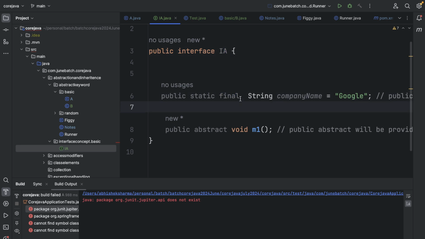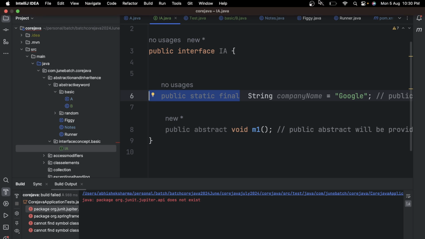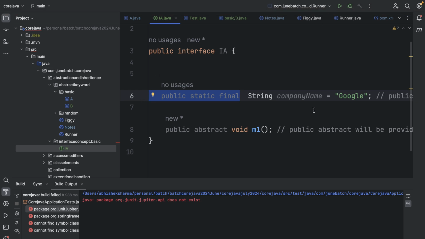So we have covered this in our previous classes as well, that this combination makes the variable constant. So if someone says to you, please create a constant, you are going to write public static final, and that you will write only in a concrete or abstract class. You are not going to write this in an interface because interface will by default provide you this, right? So what we have seen about interface, the very first thing is we can declare variables in interface, but the variable can be only constant, right?